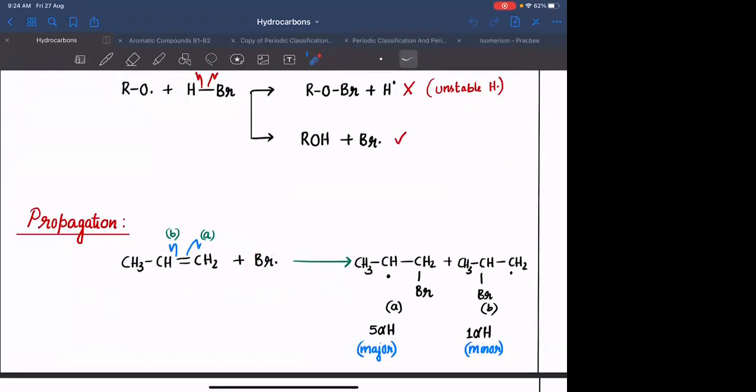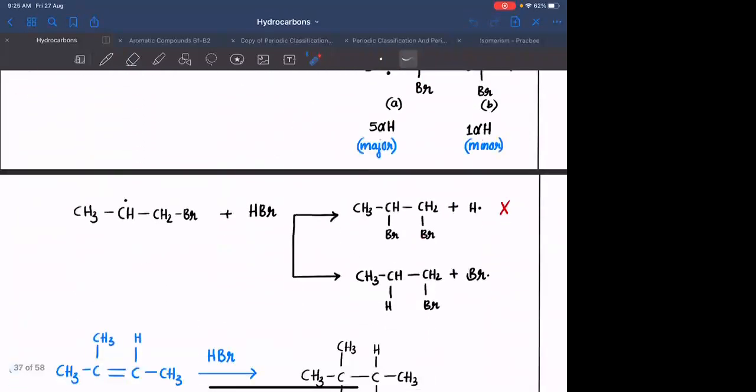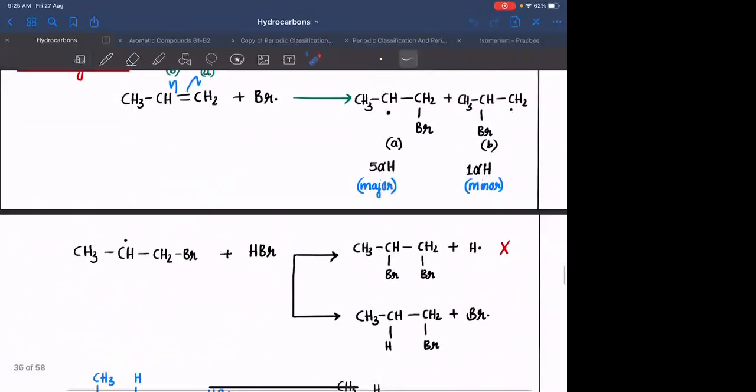In the case of addition of HBr in the absence of peroxides, you will be adding H positive first. There, by adding H positive you will be forming a carbocation, and here, by adding a Br free radical you will be forming a free radical. You will be adding the Br free radical so as to form a stable free radical. This is a 2-degree free radical. This is a 1-degree free radical. So this is more stable. Hence, the major product will be 1-bromopropane. Agreed?